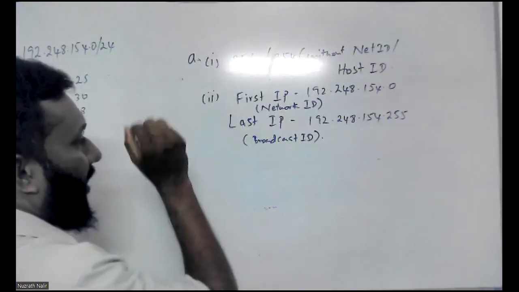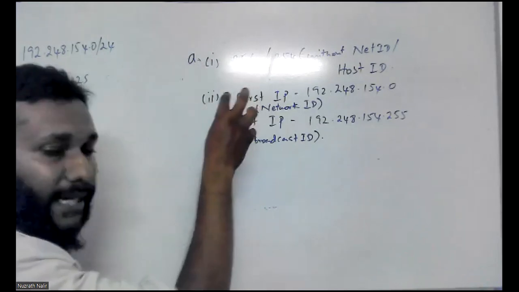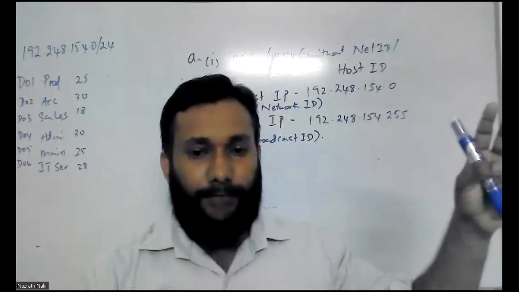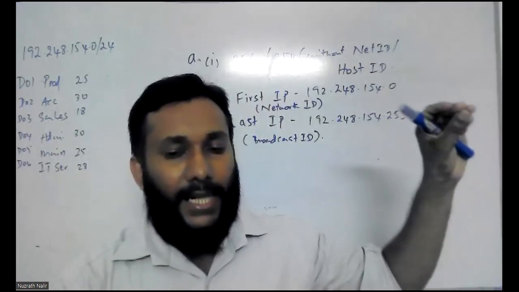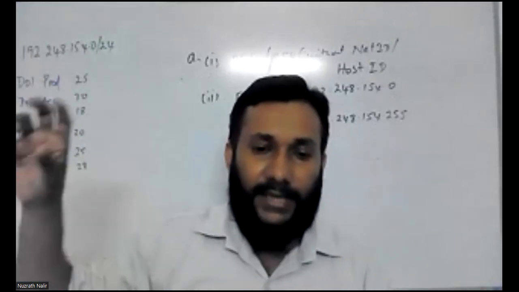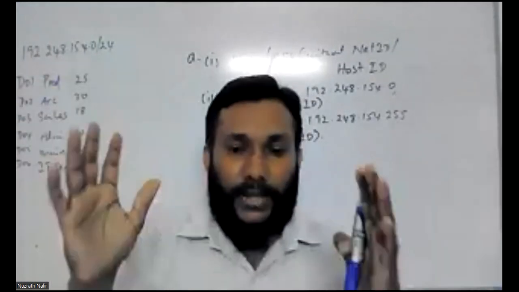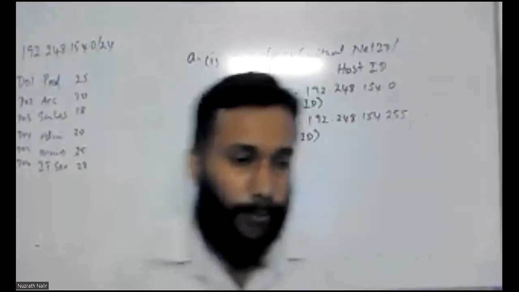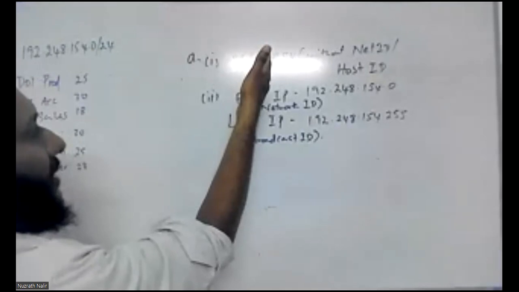So your question number 2 is asking for the network ID and the broadcast ID. You know the first ID, the very first ID, is relevant to your network ID. Your last ID is for your broadcast ID. So then you can identify from this point. So how many addresses are there?